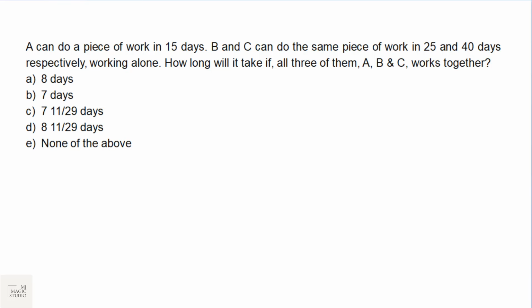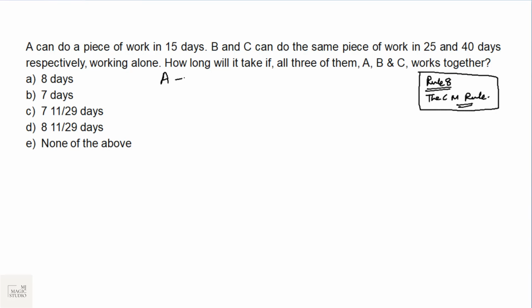Now is the turn of time and work. From time and work, and time, speed, distance, out of 25 questions, you may expect at least 3 to 4 questions. Very easy, simple questions. You must go through Rule 8, the CM rule from our rule book. You know the link is there in the description below. Please go through it to dwell deeper and do time and work questions in no time.